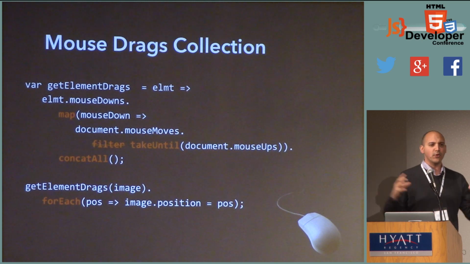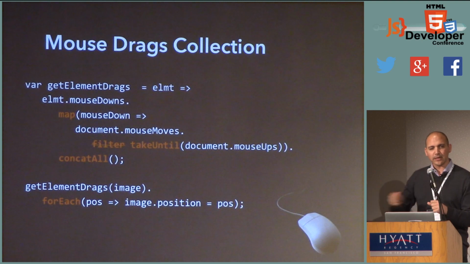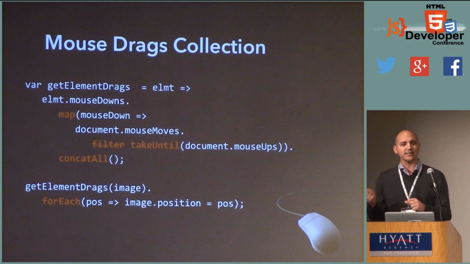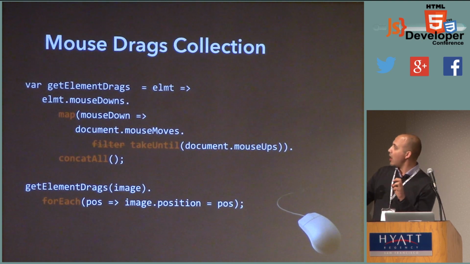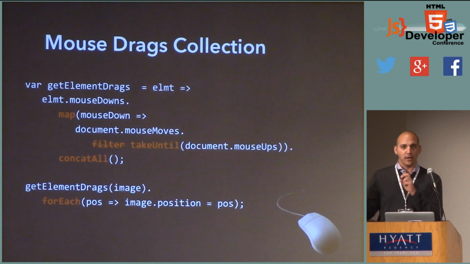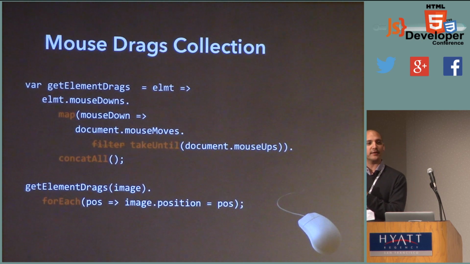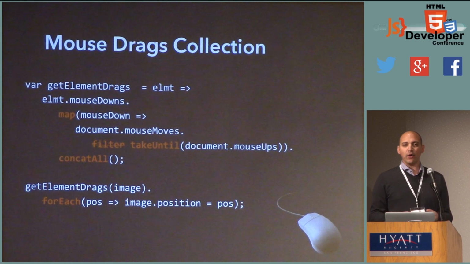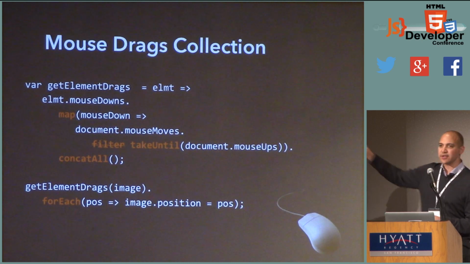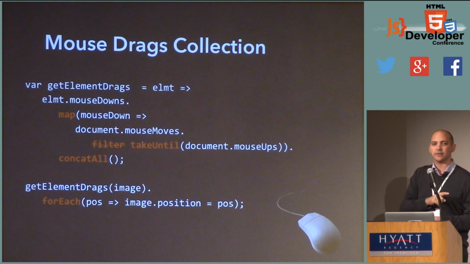In the previous example, we reduced the number of items in a collection by using filter. In this example, we're going to use this new operator, which I'll explain later, take until, which reduces the items in the collection. It basically is going to listen to all of the items in mouse moves and just push them on through. But as soon as it gets a mouse up event, it's going to complete that collection, like ending an array. And now, if I return this collection for every single one of these mouse downs, well, I've got a 2-dimensional collection, just like in the last example.